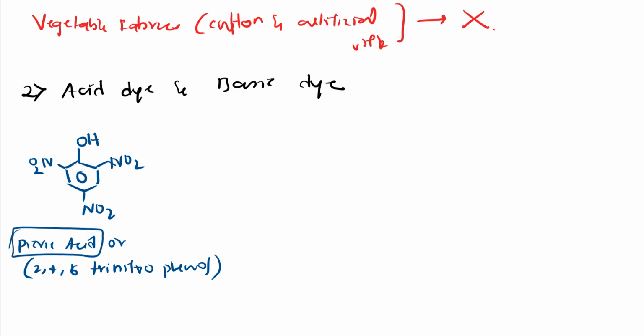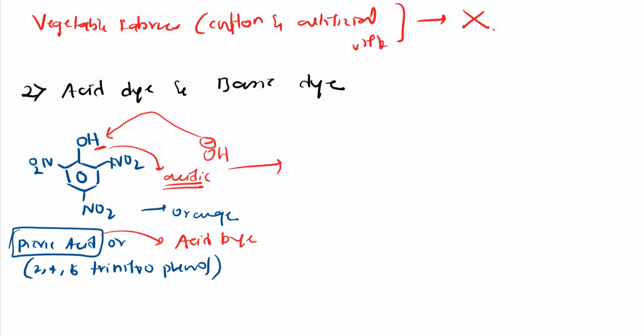I have told you this is orange in color. And if you treat this with a base, base means it contains OH minus, it will take this proton H. So it means this H is acidic. So this picric acid is a good example of an acid dye.